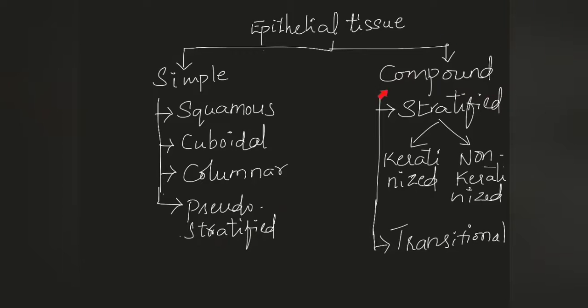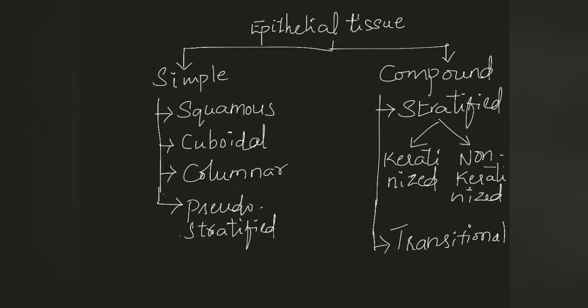And the next is compound epithelium, again divided into two types: stratified and transitional epithelium. Stratified epithelium again has stratified squamous, stratified cuboidal, columnar, etc. Stratified squamous epithelium is in turn divided into keratinized and non-keratinized epithelium. This classification is based on the presence of a protein called keratin.